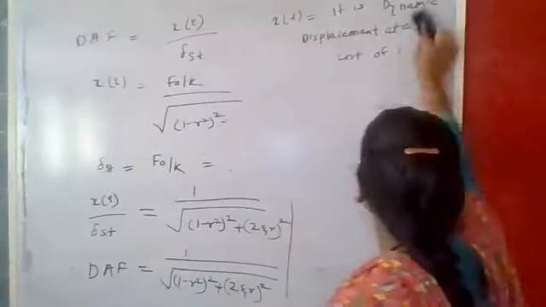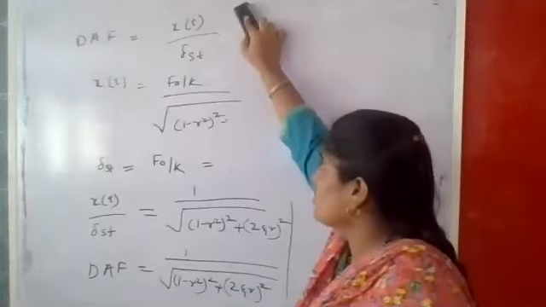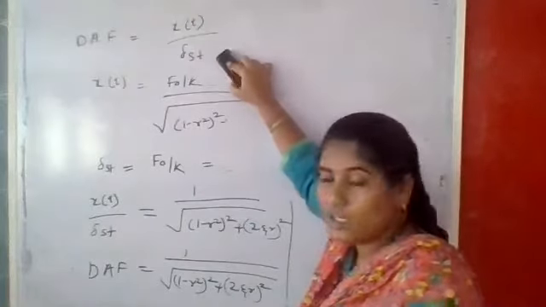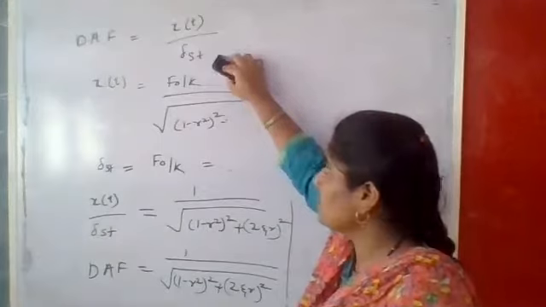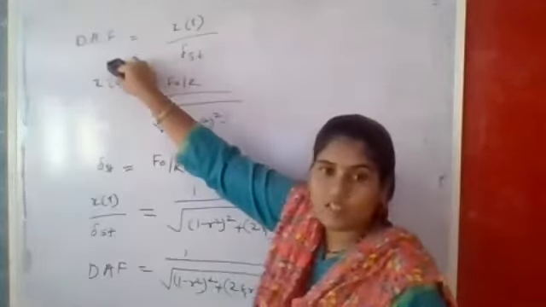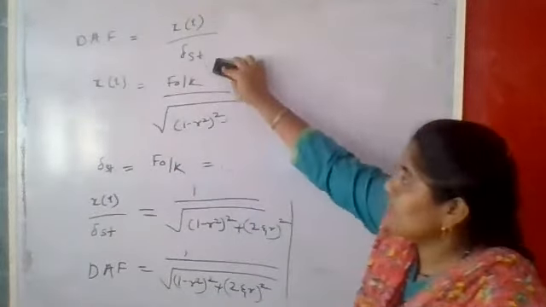Did you understand? You can see here. It is a ratio of x, that is the dynamic displacement at any instant of time, to the static displacement with respect to the static force F naught, that is the del st, and based on this we have to calculate this DAF, that is the dynamic amplification factor. Already we know what is this dynamic displacement, x of t.